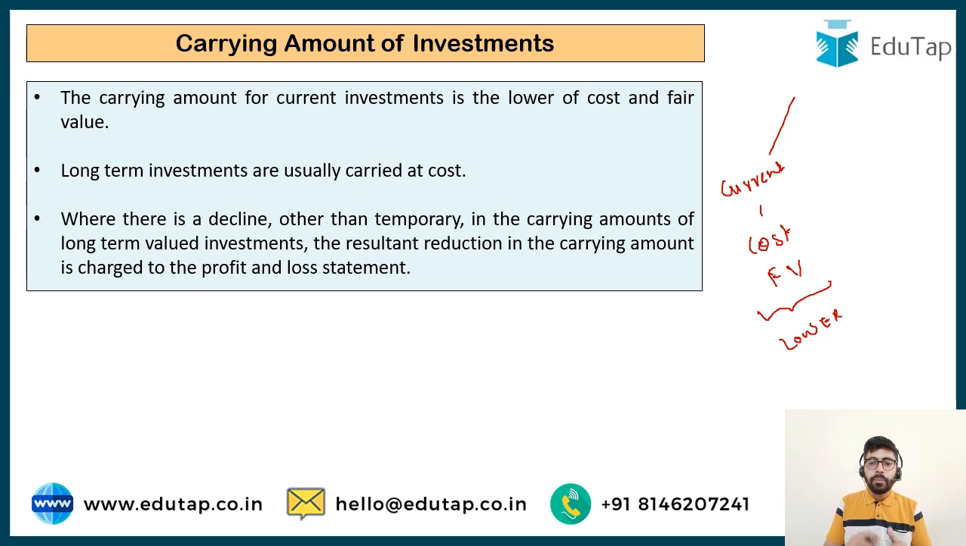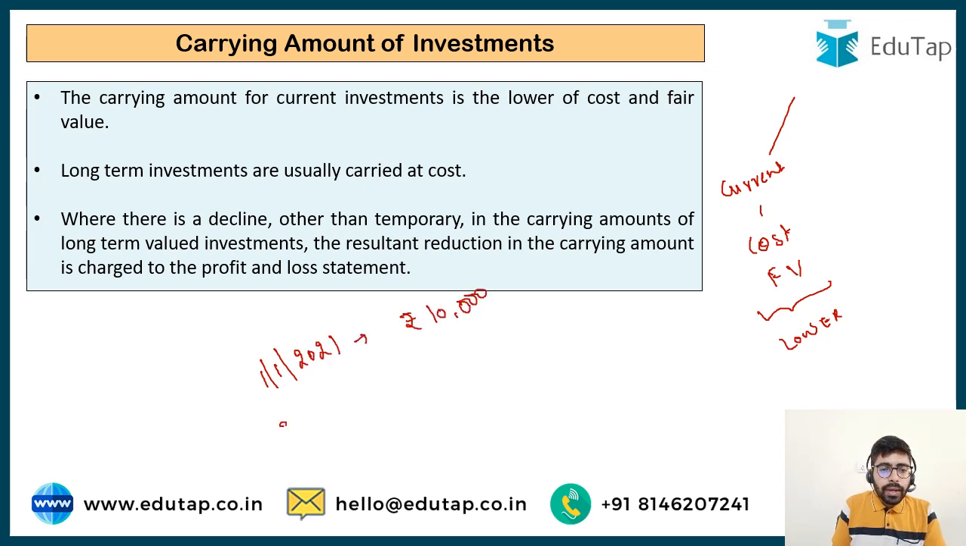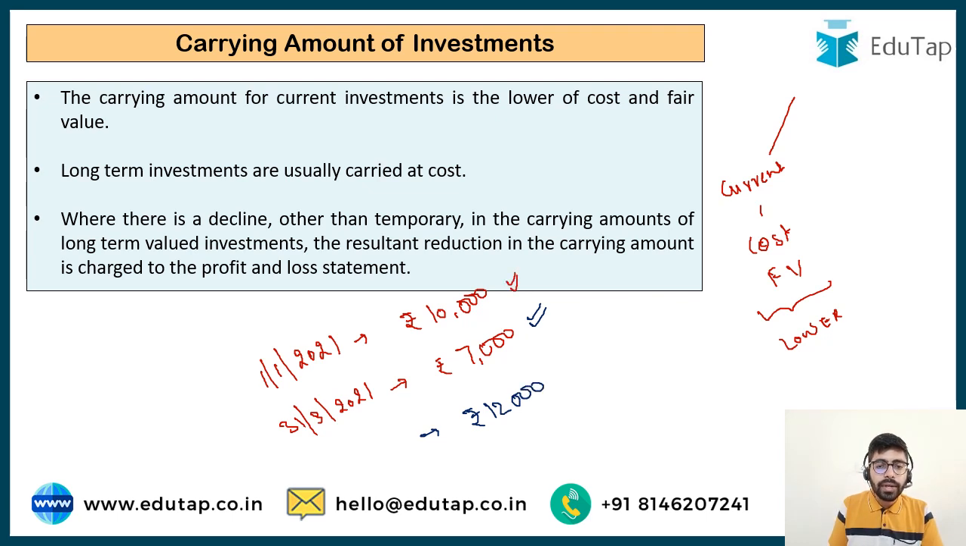So if we have invested some money in the shares of Reliance and the value of the shares of Reliance fluctuates. Suppose we bought the shares on 1st of January 2021 and these shares were bought for rupees 10,000, and at 31st March 2021 the value of the shares was rupees 7,000 only. Okay, so now at what value do we record them? We have to record them at rupees 7,000. And if the value of the shares went up to rupees 12,000, in this particular case, we are going to record it at rupees 10,000 only.